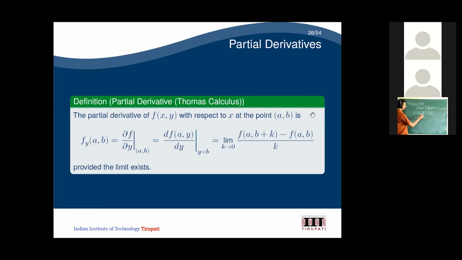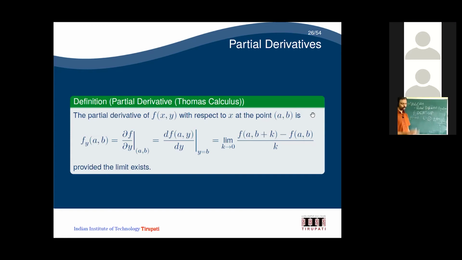Okay, so f is a function from a subset of R cube to R. But once again, you have to do the same. If I find f of x comma a comma b comma c, then what you need to do is fix these two variables. So that is going to be something like the limit as h tends to 0 of f of a plus h, and b and c are fixed here, minus f of a, b, c, divided by h.